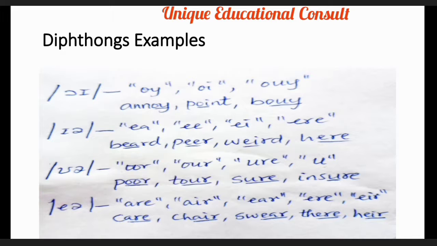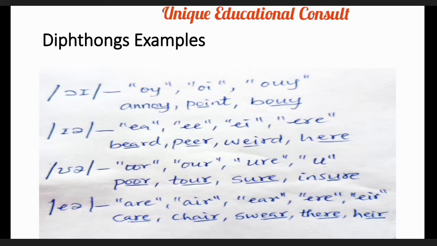This air sound appears in English words with ARE, but not all. AIR, but not all. EAR, but not all. ERE, but not all. EIR, and not all. So let's look at the word examples that we have under the air sound.